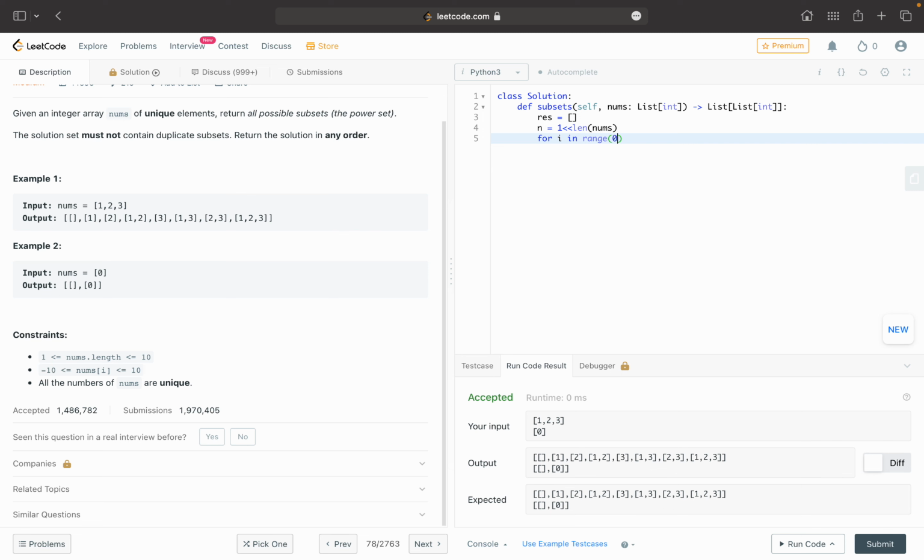I have to iterate from 0 to, excluding, 2 to the power n. Then check i and 1 shifted by j.